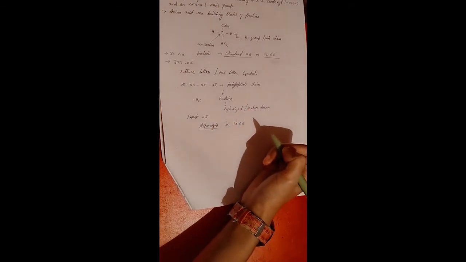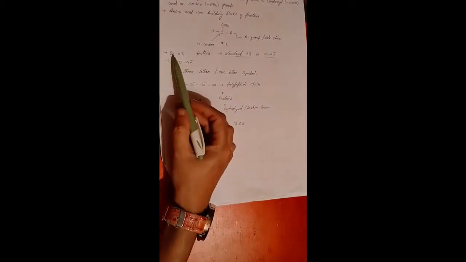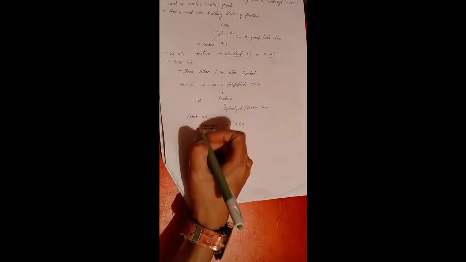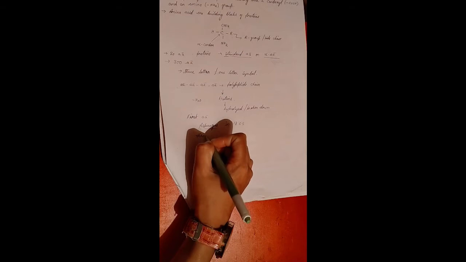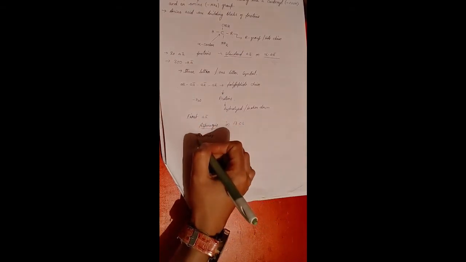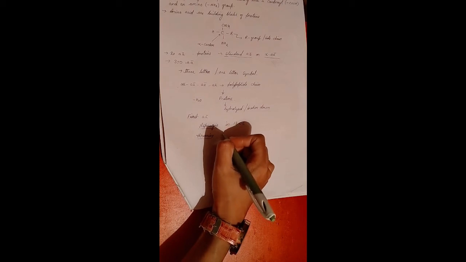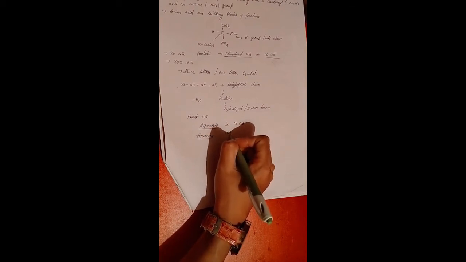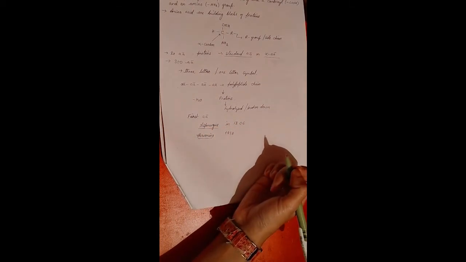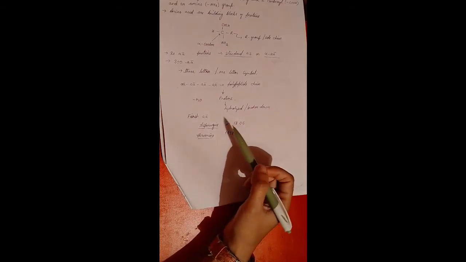And the last of these 20 to be found was threonine, which was not identified till the year 1938.